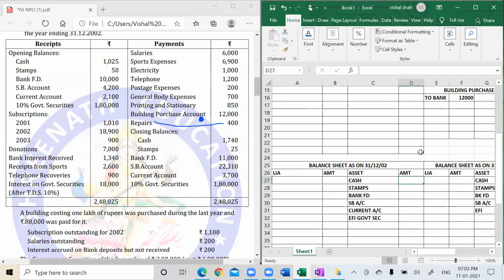We'll write these values one by one. 1740 25, then 11,000, then 22,310. Current account is how much? 3,700, and last 1,80,000.